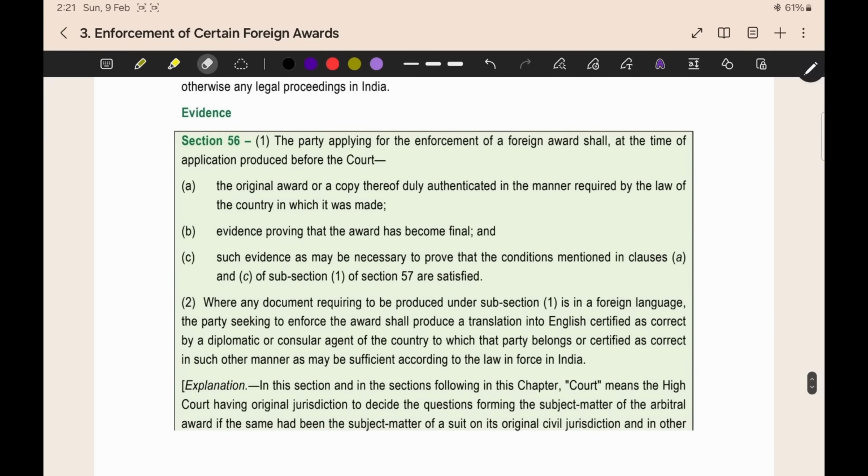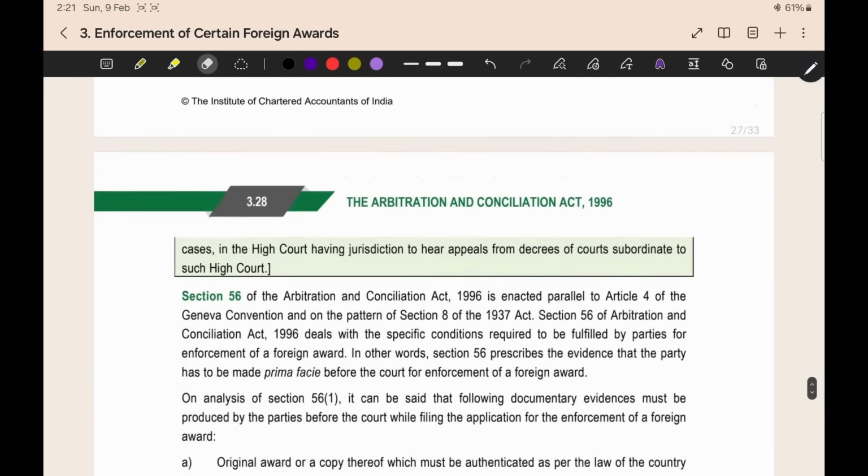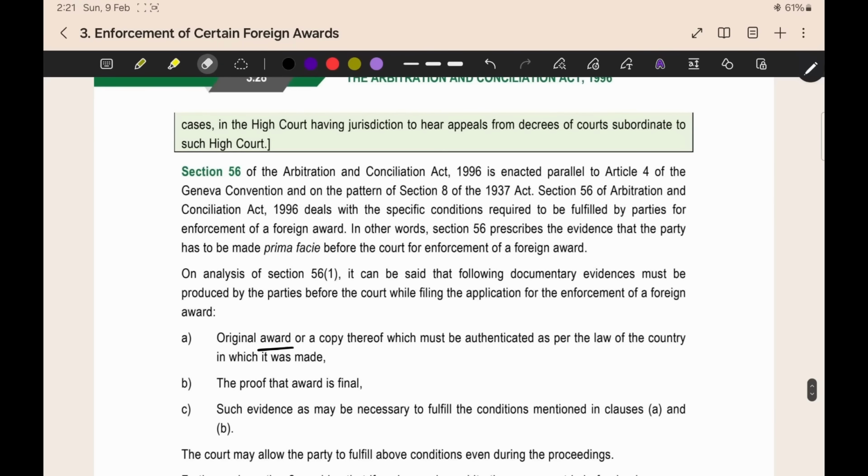The next thing is evidence section. Same like the New York Convention, here also we need evidence to prove that it is a foreign award. For enforcement, we have to give the court the evidence. What are all the evidence? Original award or duly certified copy, and evidence proving that the award is final, and such other evidence as may be necessary. And where any document requiring to be produced is in a foreign language, you should give a translation. That is given here also. Original award, proof it is final, and such other extra evidence.